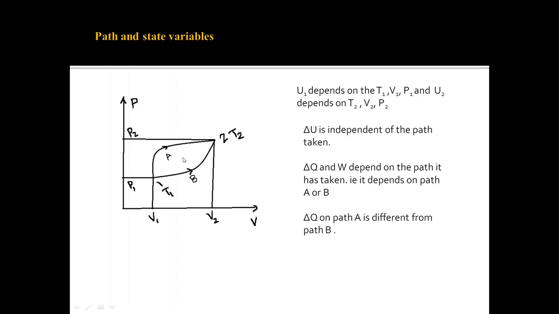By paths, I again remind you that it means a process, and this graph here represents how the pressure and volume are related in that particular process. For example, this graph represents how pressure and volume are related in process A, and path B here represents how the pressure and volume are related in process 2.